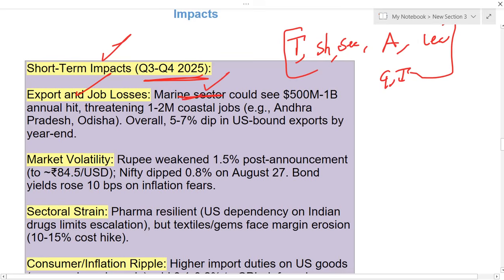Especially the marine sector could see around 500 million to 1 million tons of annual hit, and will be threatening around 1 to 2 million coastal jobs, especially in Odisha and Andhra Pradesh. And overall a 5 to 7 percent dip in US-bound exports by the year end.